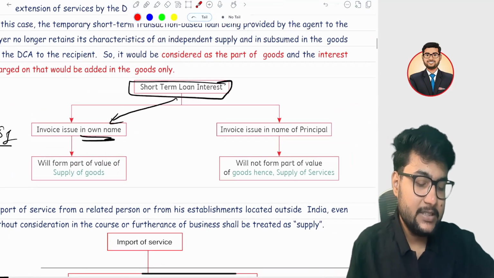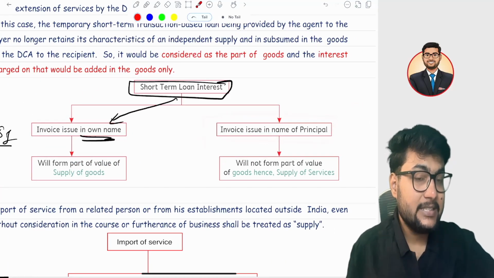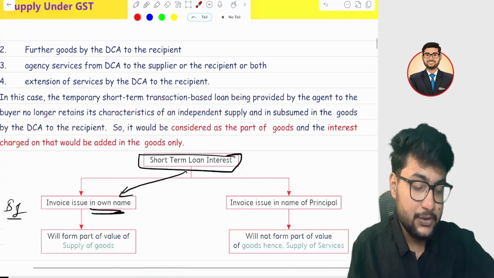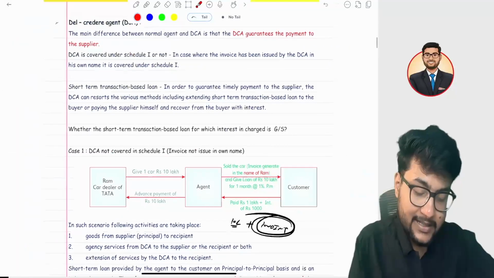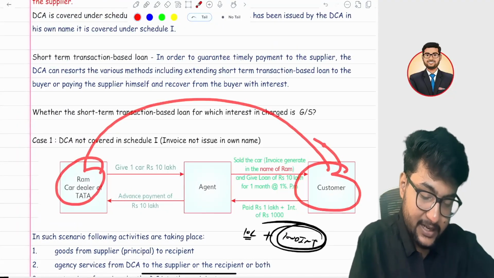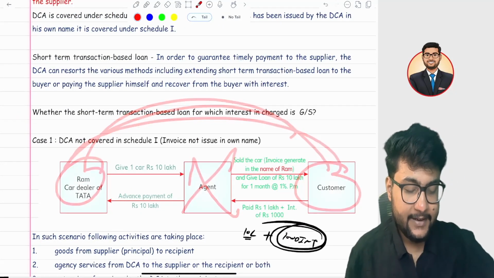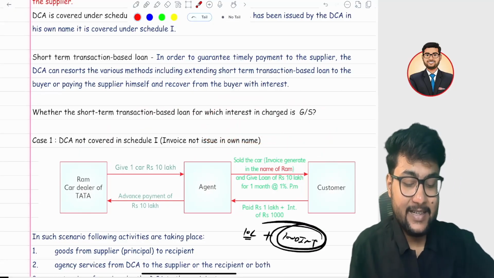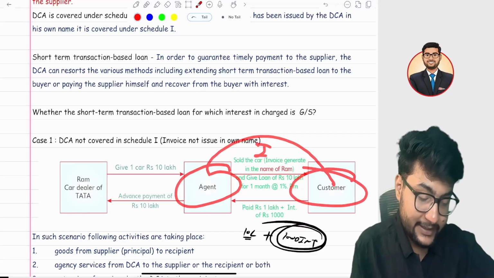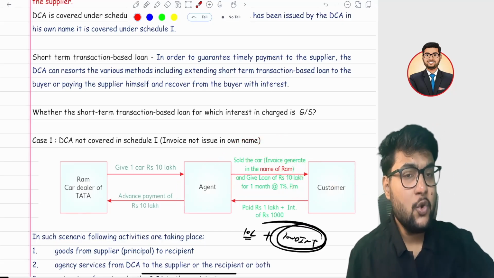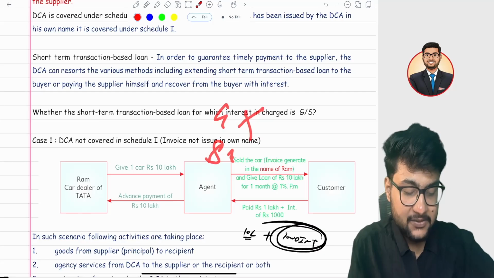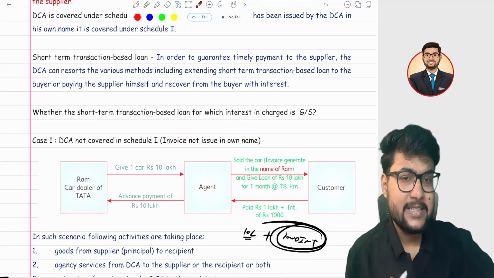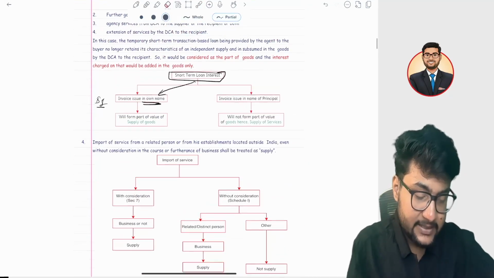But in case there is no principal-agent relationship, meaning there is no invoice issued in his own name, the transaction is directly between the customer and the principal, no agent, right? So there is no goods supply, but there is a transaction between the agent and the customer for interest. So there is no goods transaction, but there is a transaction of services. Then it is purely a single services supply. Then it is considered as a service. I hope it is clear. It is a service.